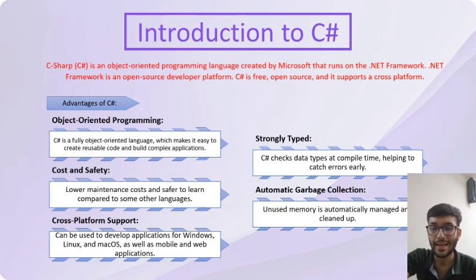So if you are interested in game development, C Sharp is a great way to go ahead. C Sharp was designed simple enough for beginners to pick up, yet powerful enough for seasoned developers to build complex systems. One of the coolest things about C Sharp is that it's heavily influenced by some of the best features from other programming languages like C++ and Java. It takes the efficiency and speed of C++, the simplicity of Java, and wraps it all up in a package that is easier to work with and more robust.